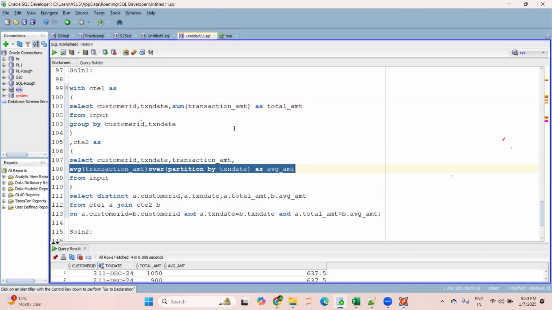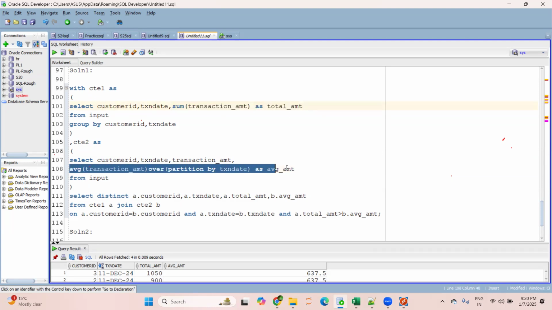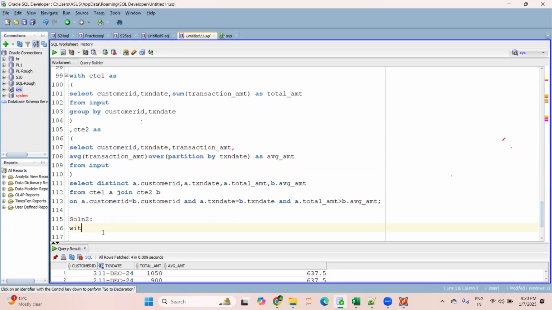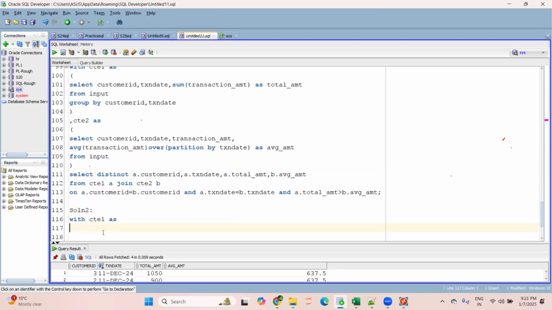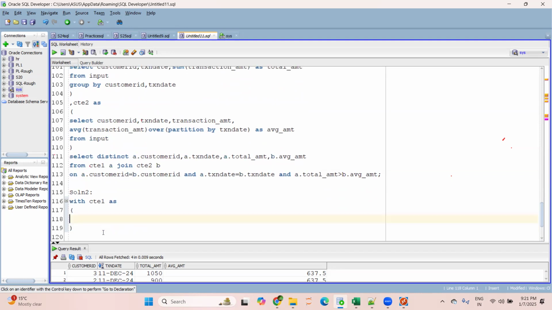So I was thinking, if I can derive the sum and the average in a single query, then there'll be no need to create two CTEs, and obviously the performance will be enhanced. You understood my approach, my strategy? So that's what I'm trying to do now. I will club both the summation part and the average part in a single query.